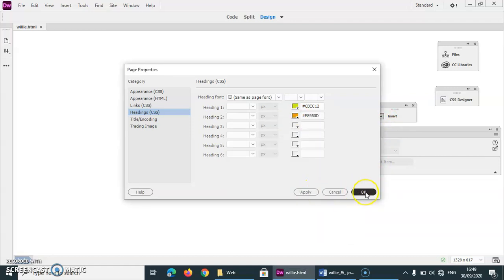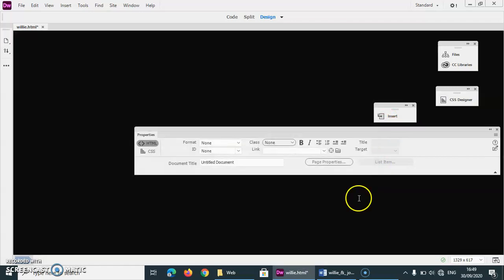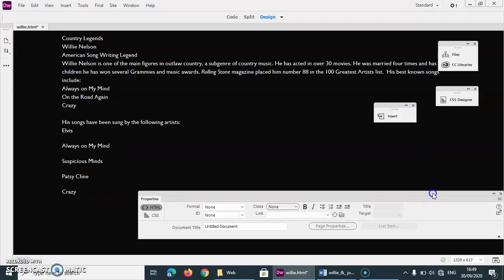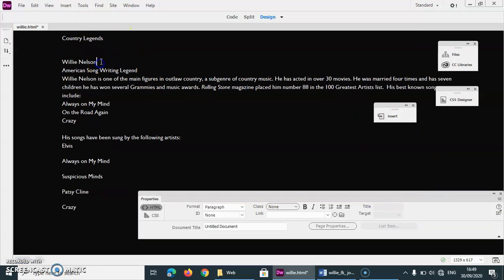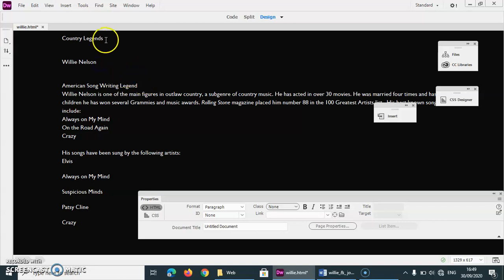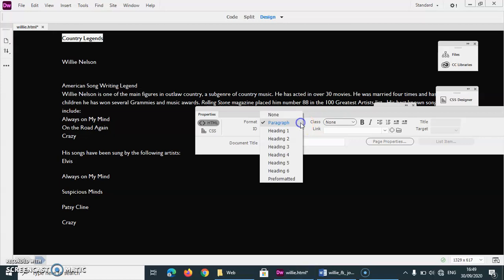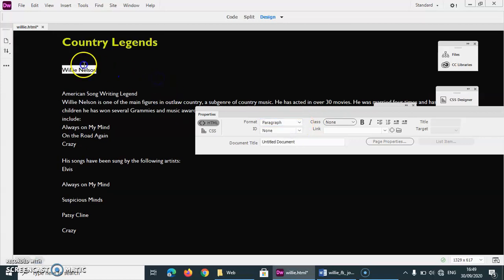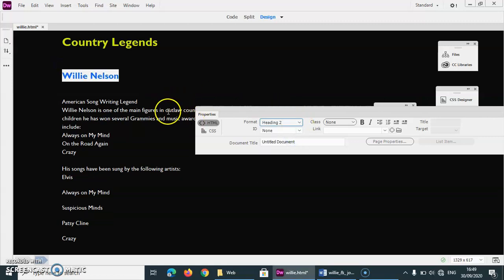So when I click OK, everything's going to turn black. There you go. So now I'm pasting in my Willie text and everything is white. Okay. Now I'm just going to separate the main heading and the subheading. So Country Legends will become a heading 1. Once I press heading 1, it'll automatically turn to yellow. Okay. Willie Nelson will be a heading 2 and it will turn orange.